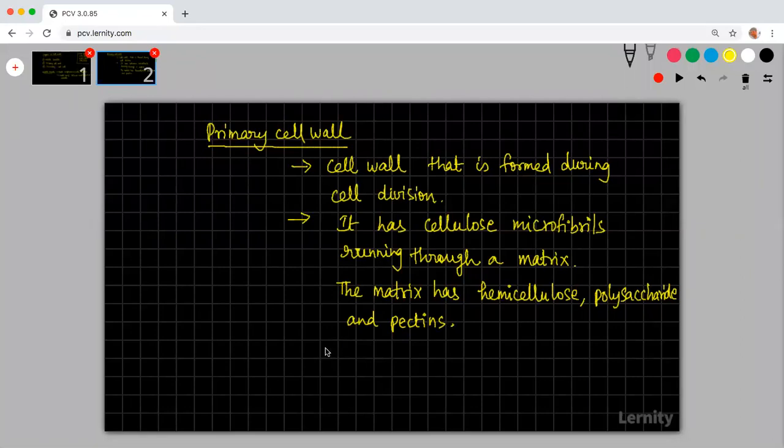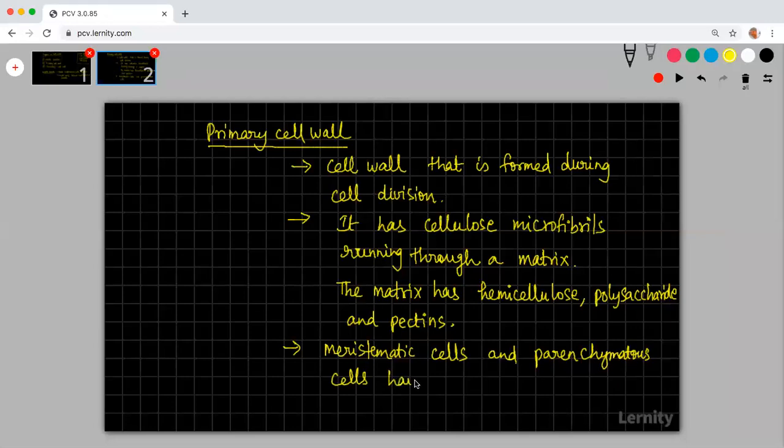If you are going to talk about meristematic cells and parenchymatous cells, they have a primary cell wall. Okay, I'll explain this thing. You just copy this down first. Then I'll take it one by one and explain it to you.